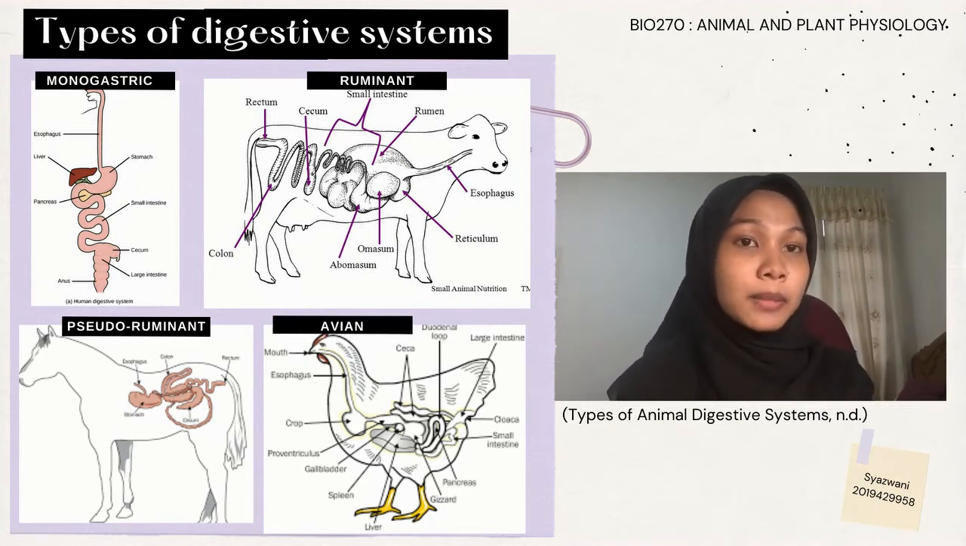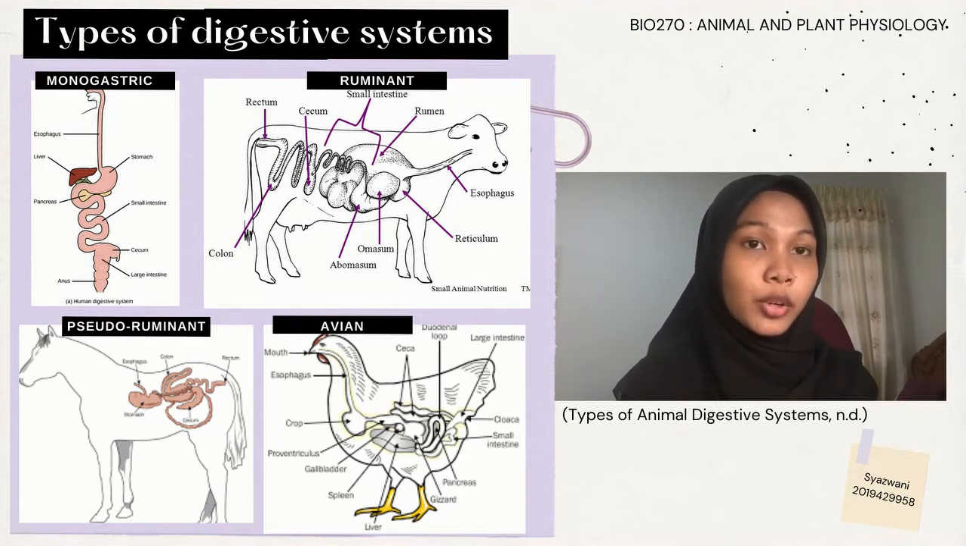Thirdly, an animal with a pseudo-ruminant digestive system can utilize large amounts of roughage because of the greatly enlarged cecum and large intestine, which provide areas for microbial digestion of fiber. Pseudo-ruminants often eat forages as well as grains and other concentrated feeds.